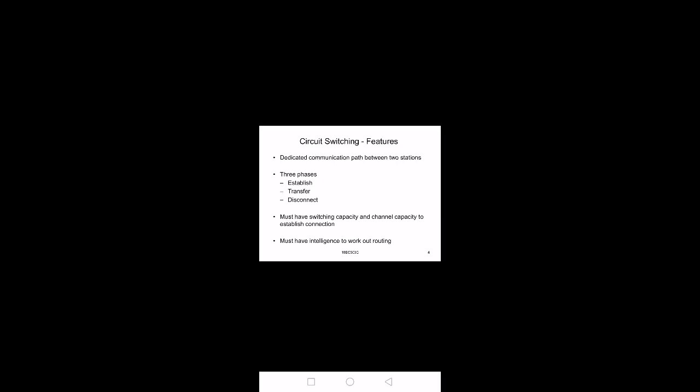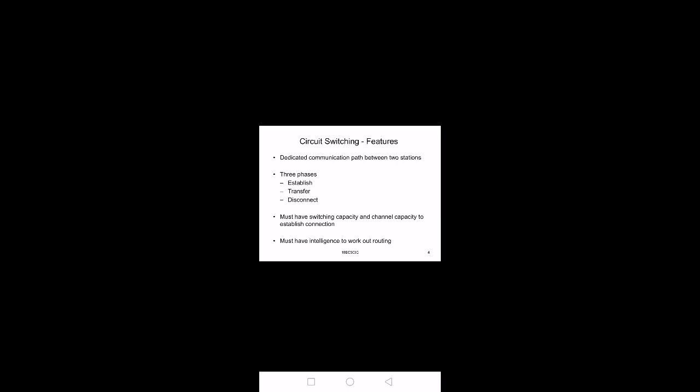In circuit switching, before transmitting the data, we have to establish a dedicated path between the two devices. A dedicated communication path has to be established between the two communicating devices.